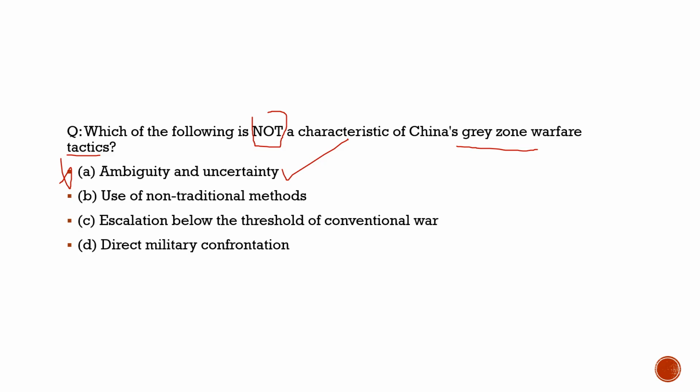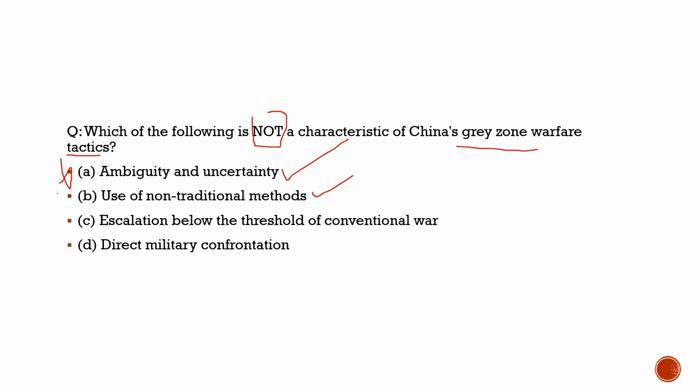Statement 2, use of non-traditional methods, 100%. This is a characteristic of China's gray zone warfare tactic. They would use non-traditional methods. There would be no army confrontations. They would go for cyber crimes and false campaigning and all that stuff. So they would use this.